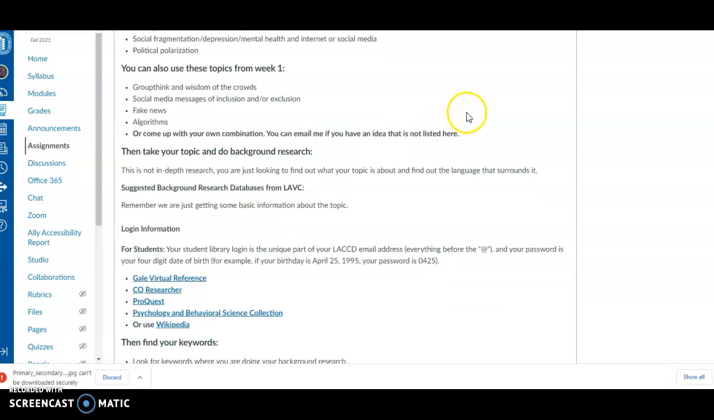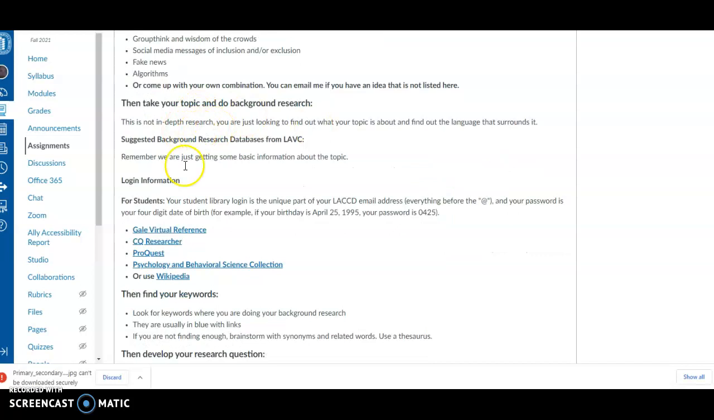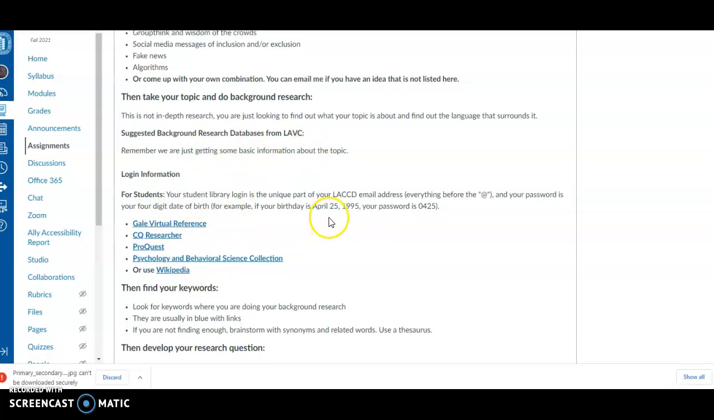Then you're going to do your background research. This is not in-depth research. You're just looking to find out a little about your topic and the language that surrounds it. And then here is a list of some of the databases. I always use the Gale Virtual Reference or Wikipedia, but these other ones are very helpful as well. And here's some login information. You'll need to log in to access these.